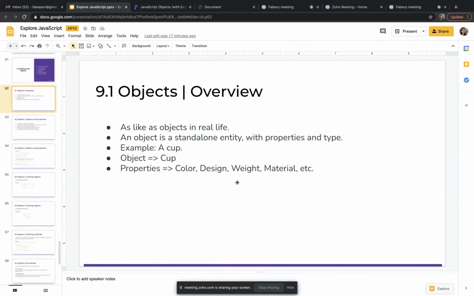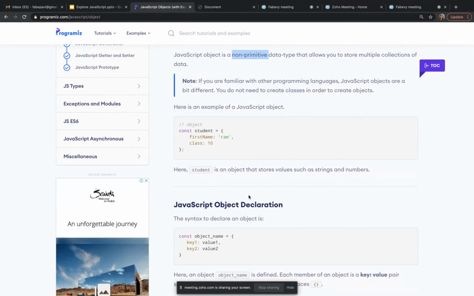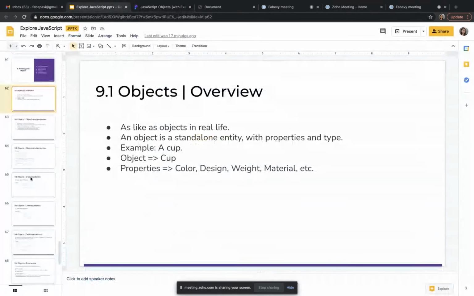So let me first see what example we have chosen. Yeah, we can see this example itself. Here what object have they taken? They have taken an object called student. Let me see here what object we took.